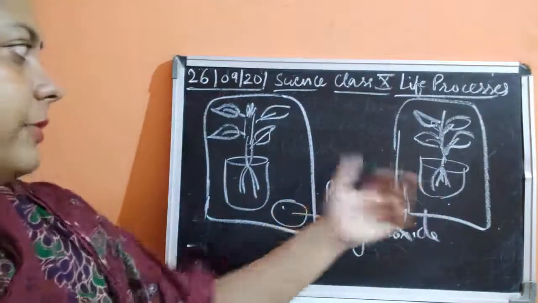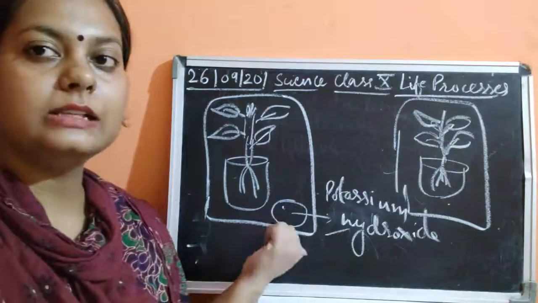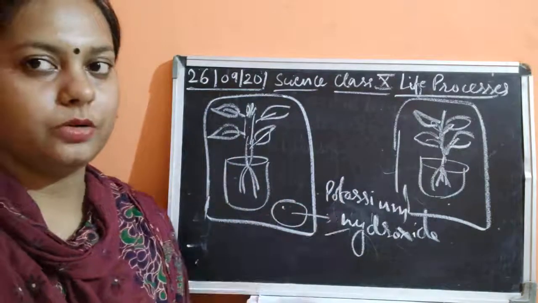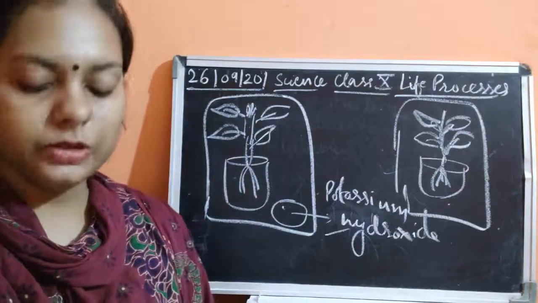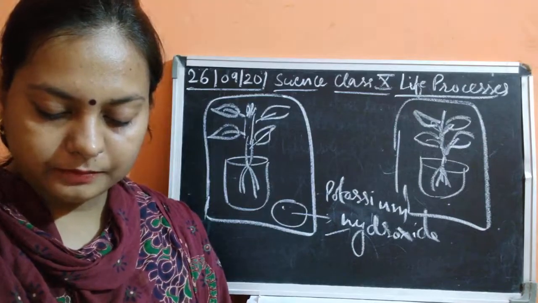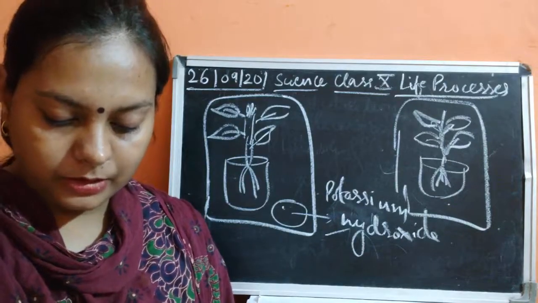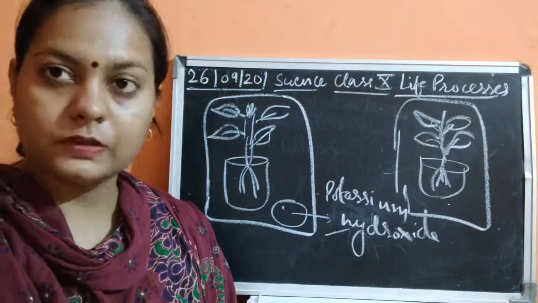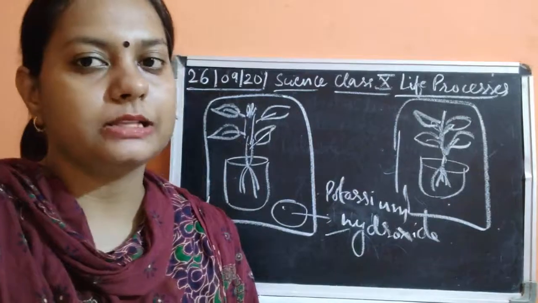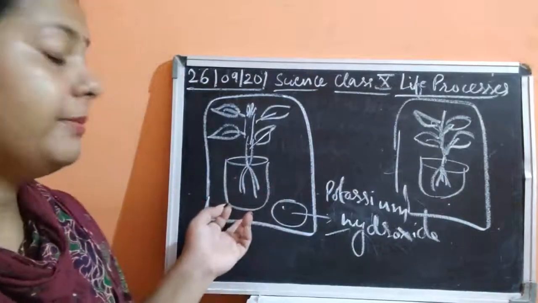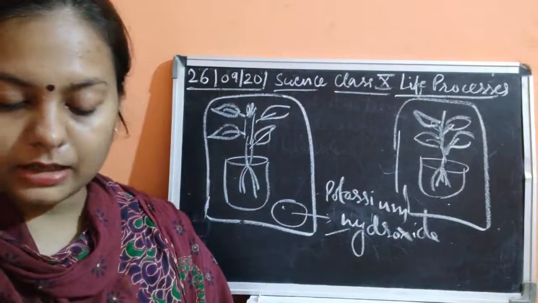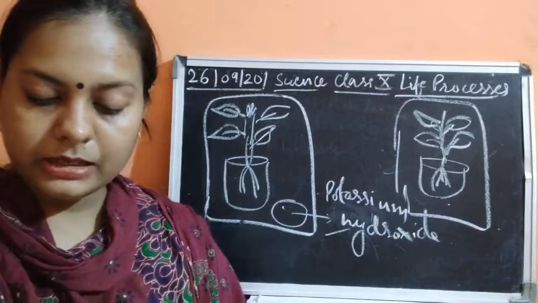Why is it turning blue black? Because you have already discharged it, as well as whatever carbon dioxide was present, it was being absorbed by this potassium hydroxide solution. So this is going to tell that the carbon dioxide is going to be absorbed. No photosynthesis was occurring properly because no carbon dioxide was present outside. From the outside also carbon dioxide was not entering because you have sealed the bell jar. The potassium hydroxide color was the same, will remain the same.